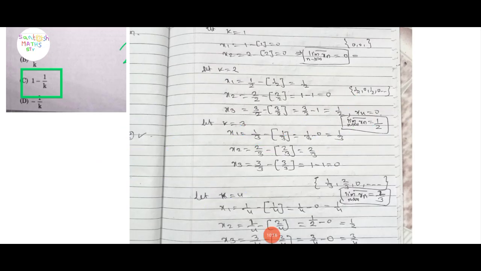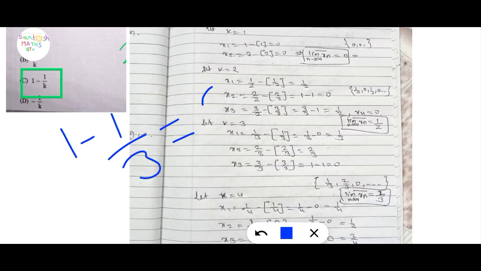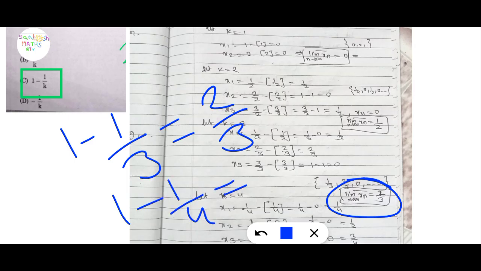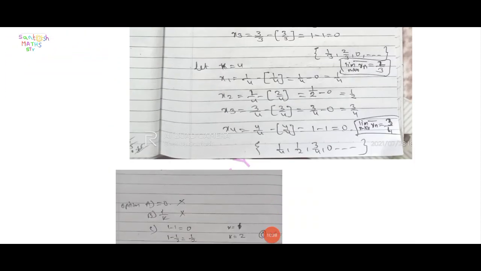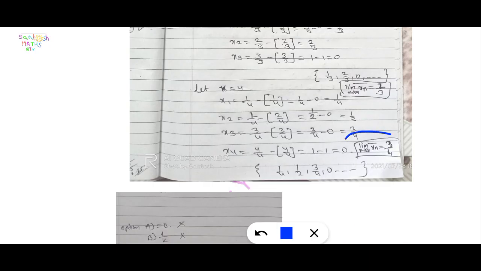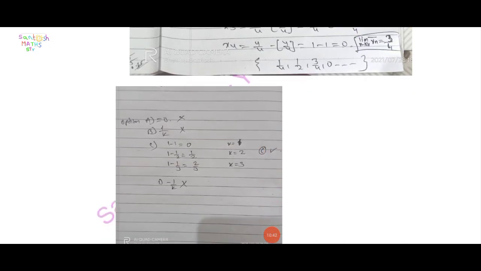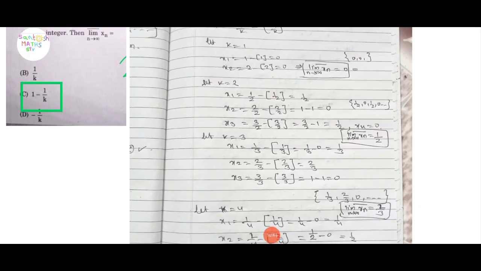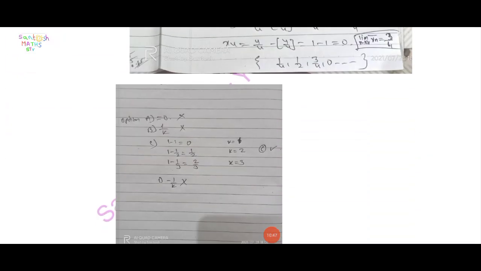Now check for k is equal to 3: 3 minus 1, that means 2 upon 3. Here also 2 by 3 is satisfied. For k is equal to 4, we get 4 minus 1 upon 4, that means 3 by 4. This is also correct. So option C, 1 minus 1 upon k, is correct.